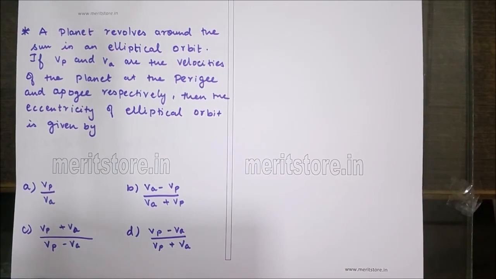A planet revolves around the Sun in an elliptical orbit. If Vp and Va are the velocities of the planet at the perigee and apogee respectively, then the eccentricity of the elliptical orbit is given by, the options are Vp by Va, Va minus Vp upon Va plus Vp, Vp plus Va upon Vp minus Va, and the last option is Vp minus Va upon Vp plus Va.